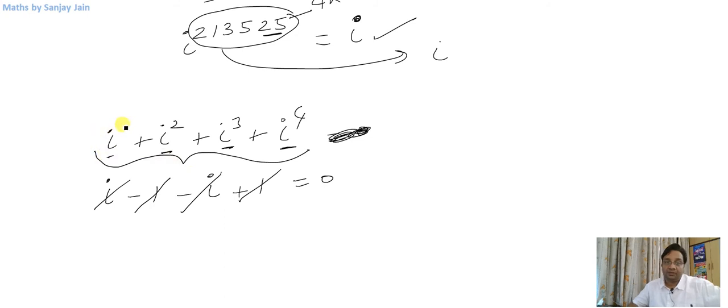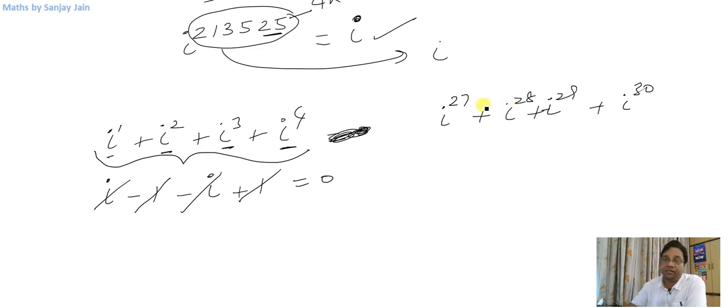Now this was 1, 2, 3, 4. Is it true about any other consecutive powers? Let us try. 27, 28, 29, 30. Okay. If I do that, because these are 4 numbers, if I divide these numbers by 4, these are 4 consecutive numbers. If I divide these numbers by 4, at least one of them will be completely divisible by 4, because these are 4 consecutive numbers, right?